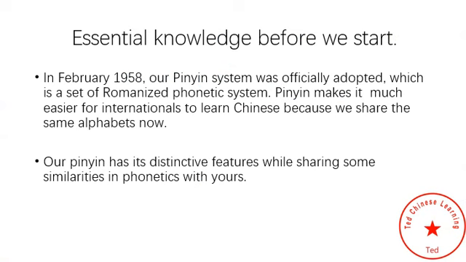In 1958, the pinyin system was officially adopted, which is a Romanized phonetic system. As you know, Chinese is not a phonetic system. Now pinyin makes it much easier for internationals to learn Chinese because we share the same alphabet. Pinyin has its distinctive features while sharing some similarities in phonetics with yours.